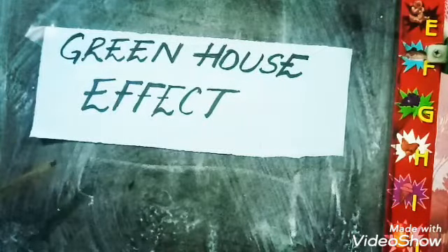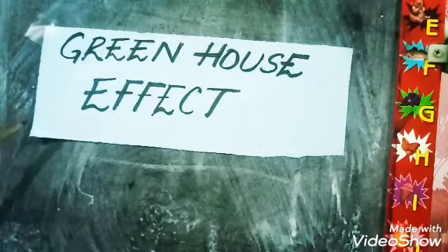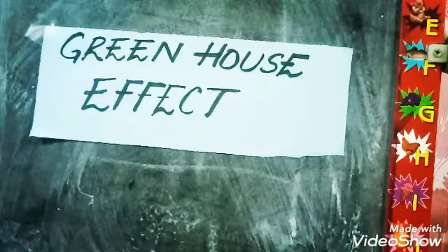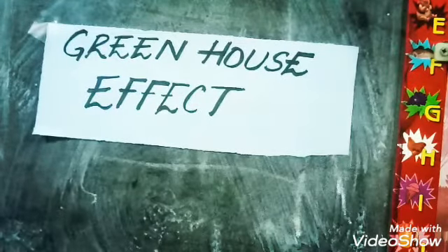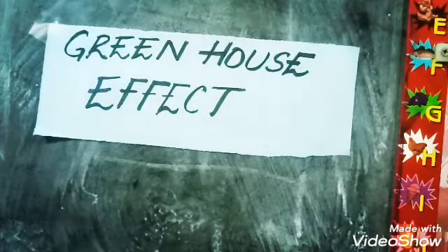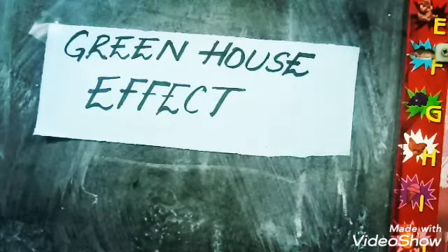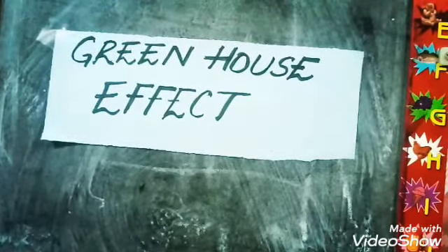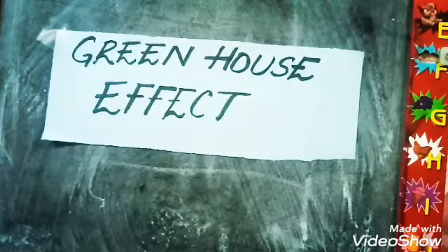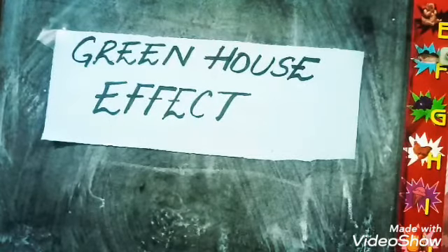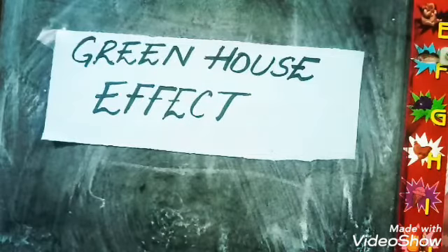The next topic in atmosphere, in our book, is the greenhouse effect. What is the meaning of the greenhouse? The greenhouse effect is so named because the earth's atmosphere behaves like a greenhouse roof. It lets in the heat and then releases the heat slowly. Many scientists and environmentalists attribute global warming to the greenhouse effect. Without it, the earth would be a frozen wasteland.